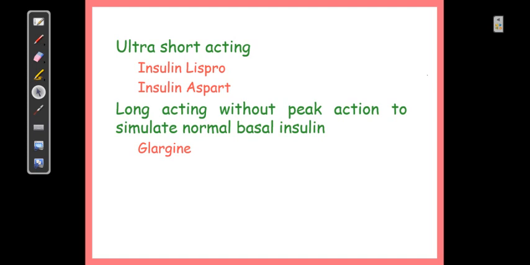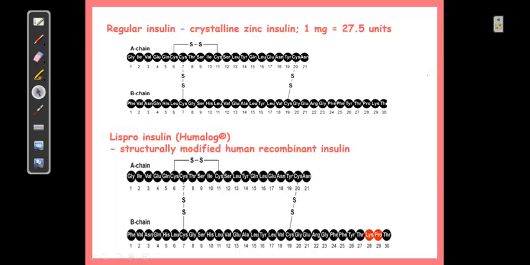Glargine can also be combined with some of the ultra short acting insulins, for example insulin Lispro, and such cocktails are very famous in the management of hyperglycemia. We will see this in the next slides. You can see that this is a regular crystalline zinc insulin, 1 milligram, 27.5 units.